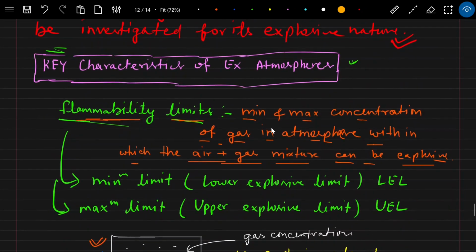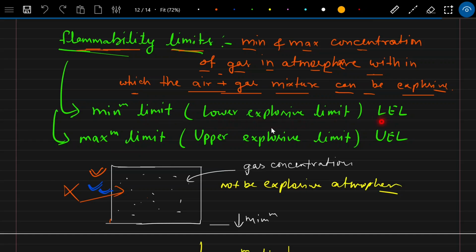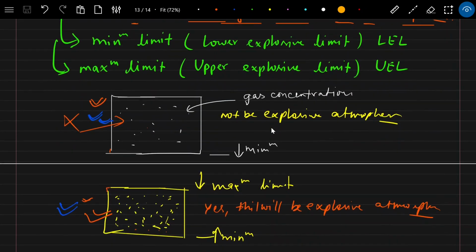So this flammability limit is defined in particularly two ways. First is the minimum limit and another is the maximum limit. The minimum limit we can call the lower explosive limit, that is LEL, and the maximum limit we can call the upper explosive limit, that is UEL. Now we are going to understand in more detail about the minimum and maximum limit of gas concentration present in an atmosphere.